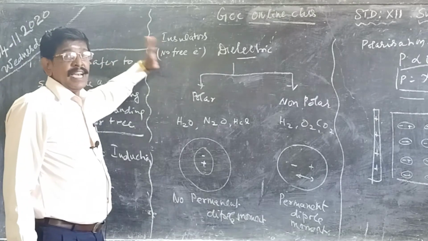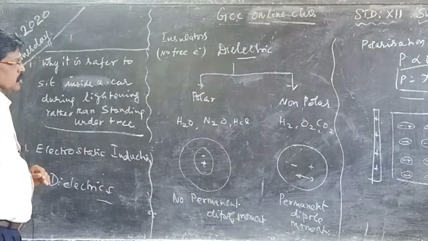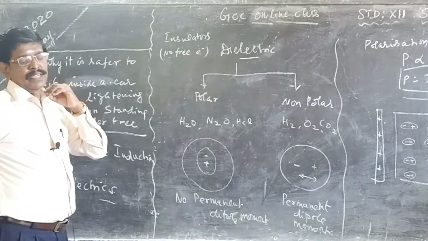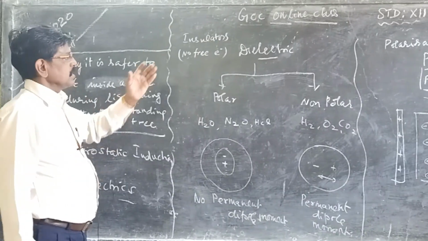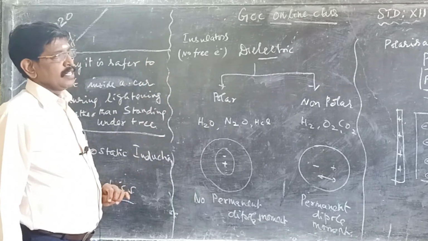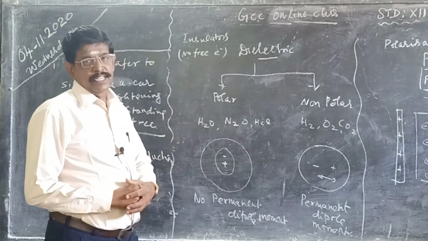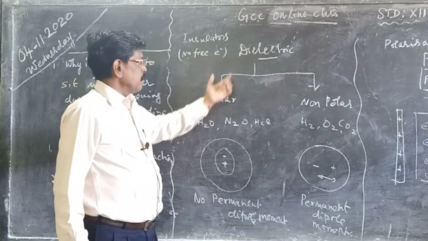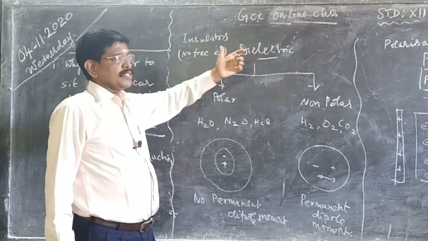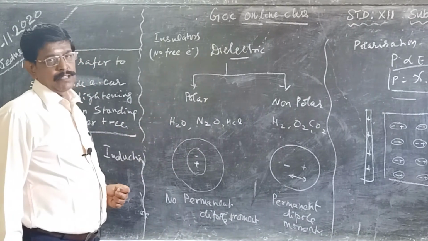Here the realignment, when it is kept inside the electric field, only the realignment will occur. This is the meaning of what? The dielectric. There is no mobile charge carrier at all. So dielectric can be classified into two categories. Dielectric substances are classified into two: polar molecule and non-polar molecule.